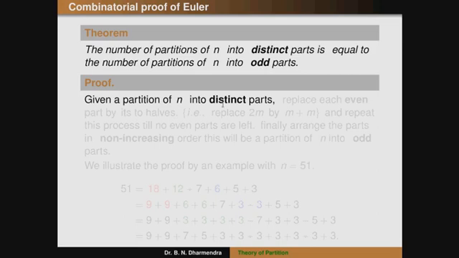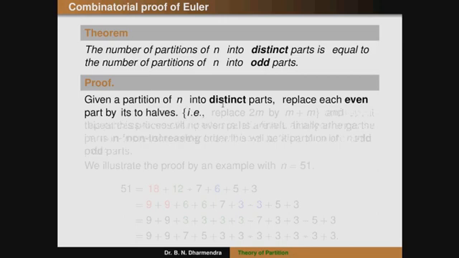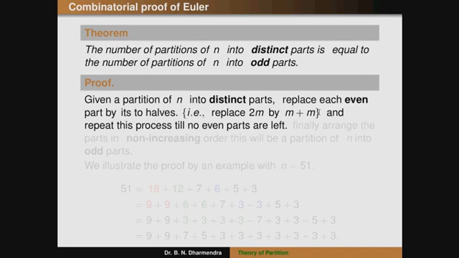So if the terms are distinct parts, we can replace the terms of even parts by their two halves. Another term is half of the term. If it is an even term, that is 2m, it can be written as m plus m. We have to replace the value of 2m by m plus m, and repeat this procedure till there are no even parts left.